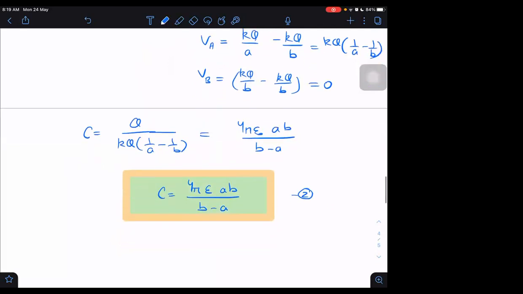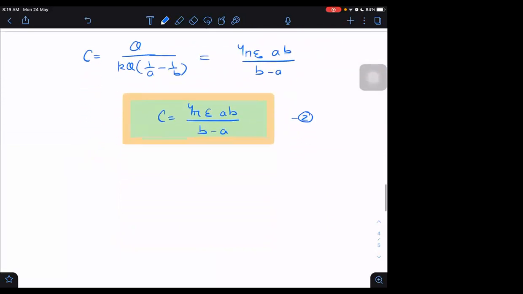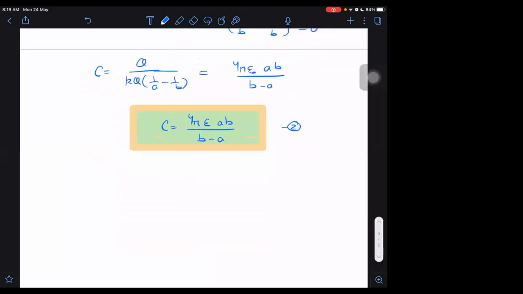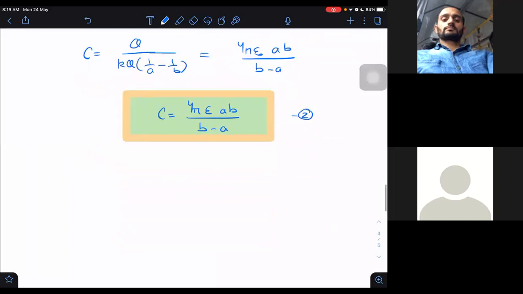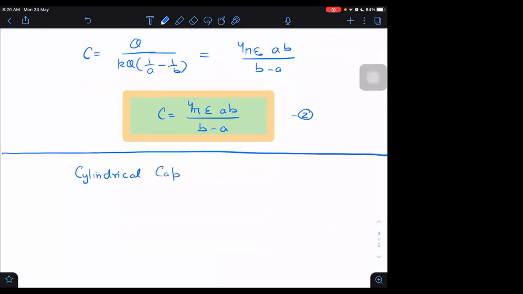Second capacitance formula. The third capacitance formula will be for cylindrical capacitor. Wait, let me discuss spherical in detail first. In spherical, we have one or two more formulae. One formula for a spherical capacitor will be if we have just an isolated sphere.